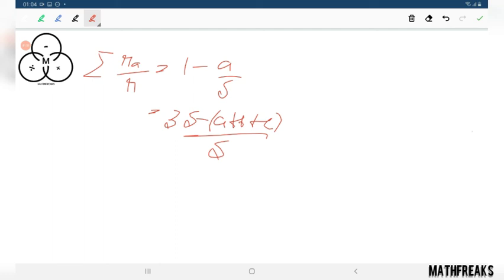Then the ratio is something else. There is a mess. 3S, 2S, this is 2S. Okay, this is perfect.